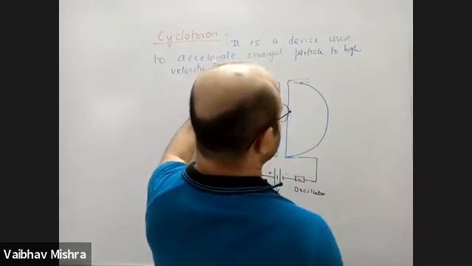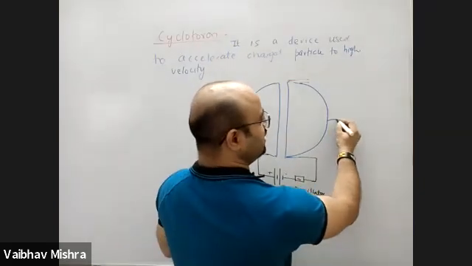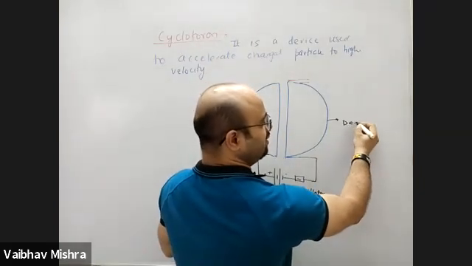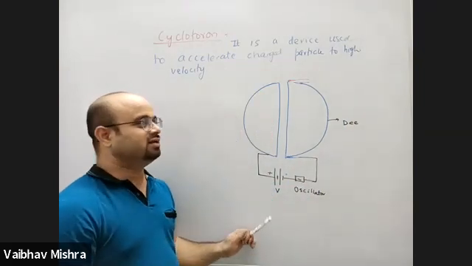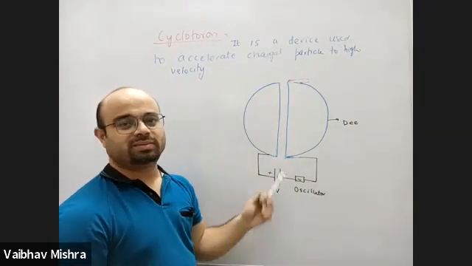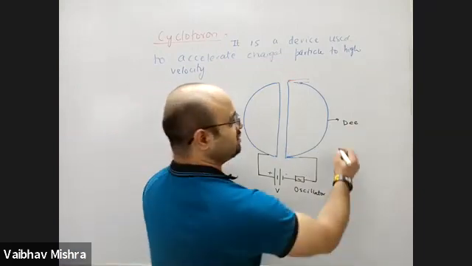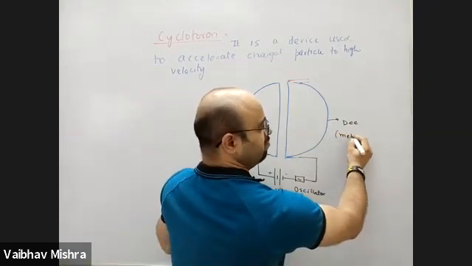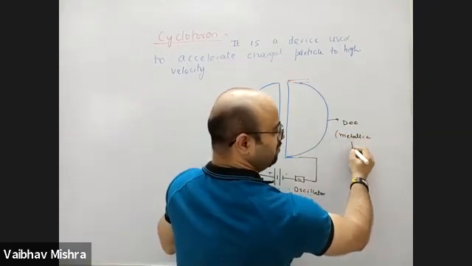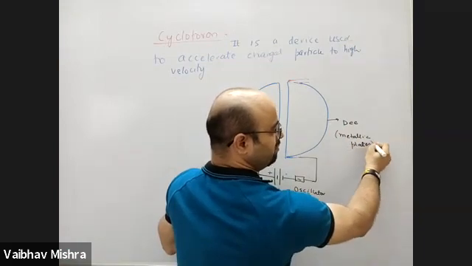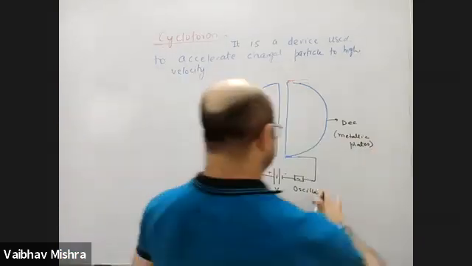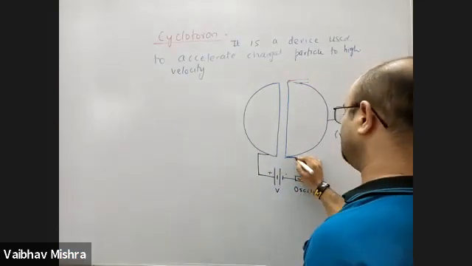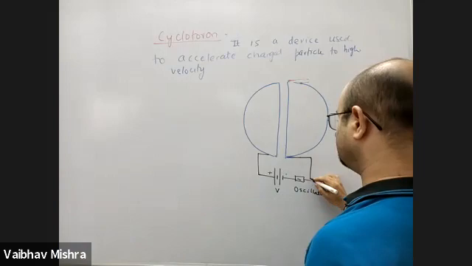These metal plates, because they look like a capital D, are called Ds. That's the only reason it's called D, because it looks like a capital D. Two metallic semicircular plates with some gap in between. Connect it to a battery and an oscillator. The oscillator frequency we can tune, we can decide the frequency the oscillator is on.